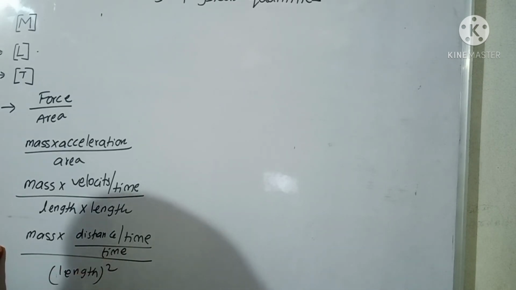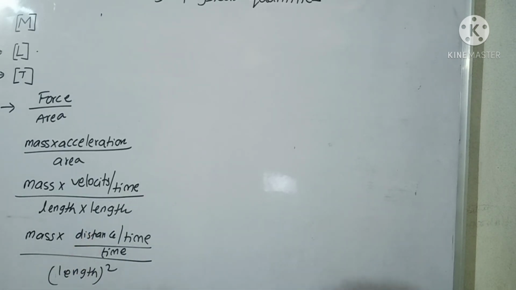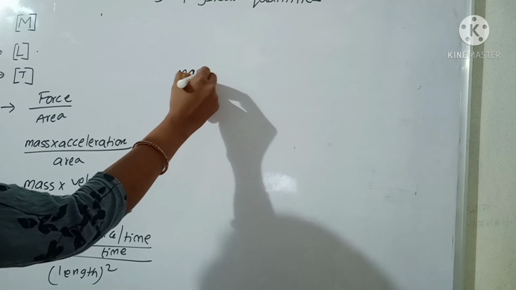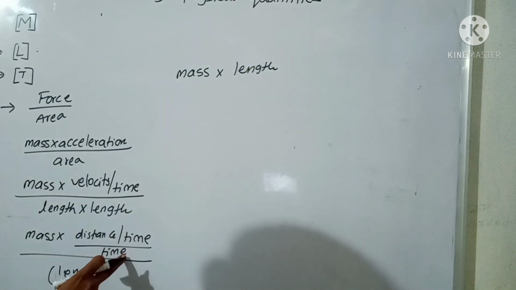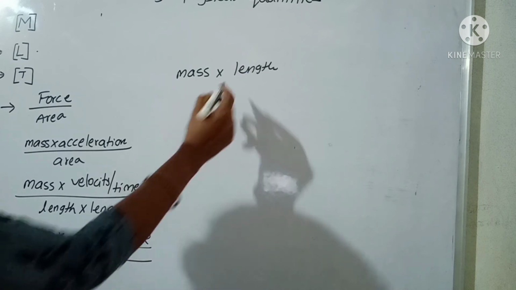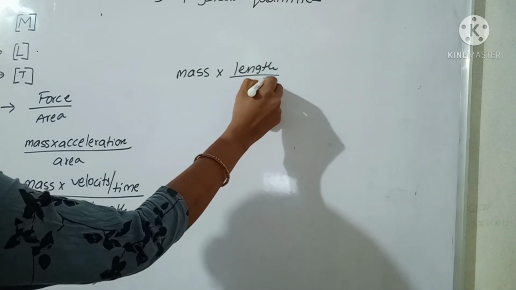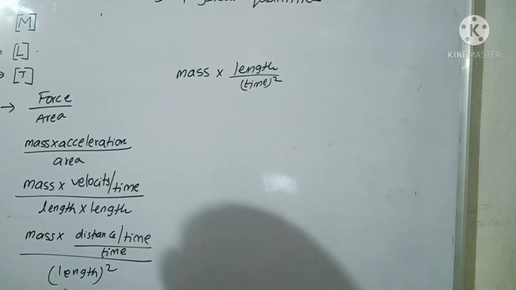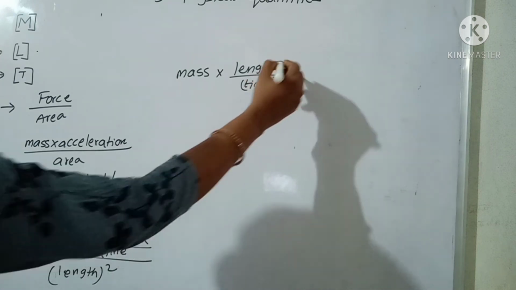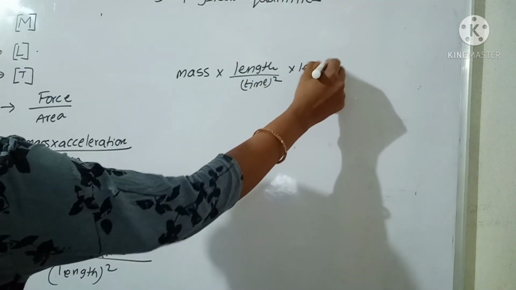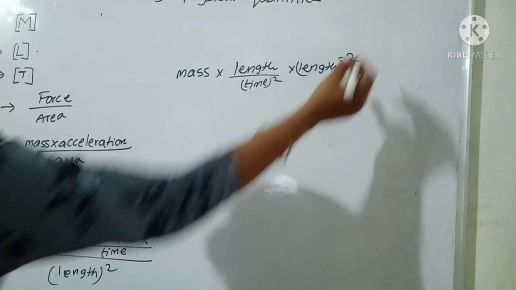Here distance we are represented in terms of length. Then we can write mass into length. So here time into time, it also comes into denominator, then here time square. And here length power 2 is there in the denominator. We send to numerator, it became a minus. So here we can write length minus 2.